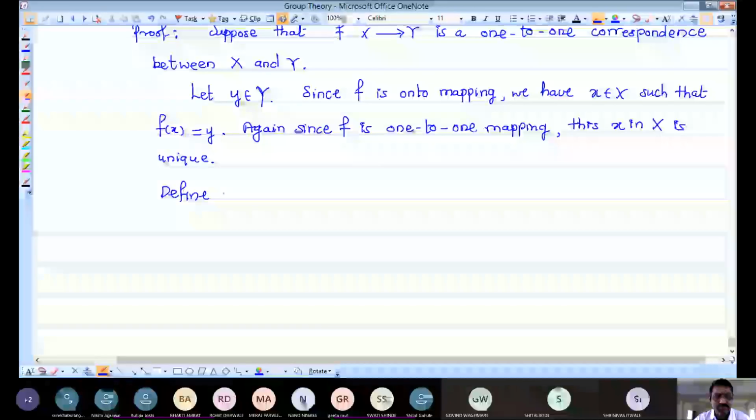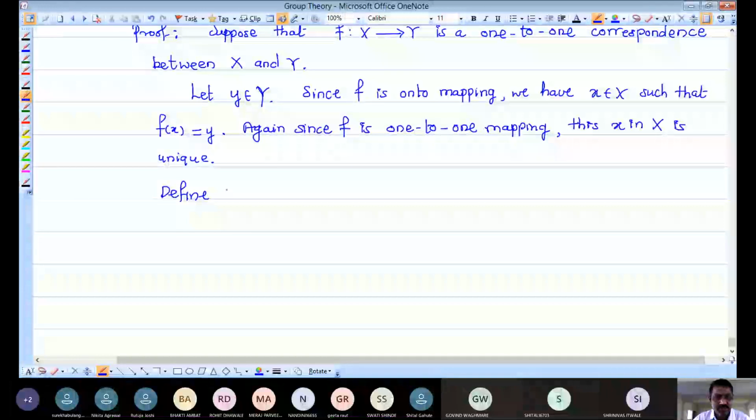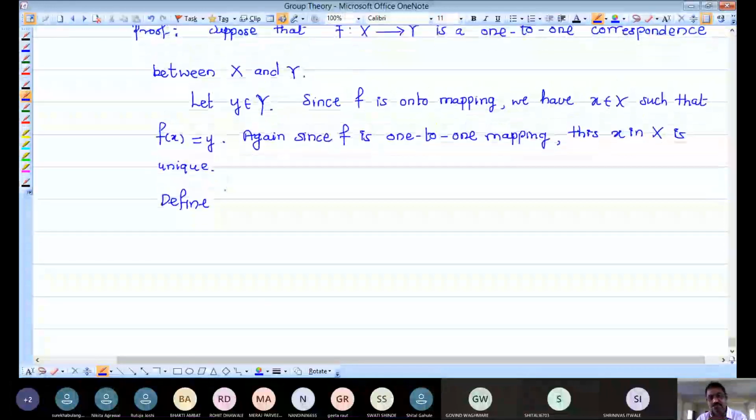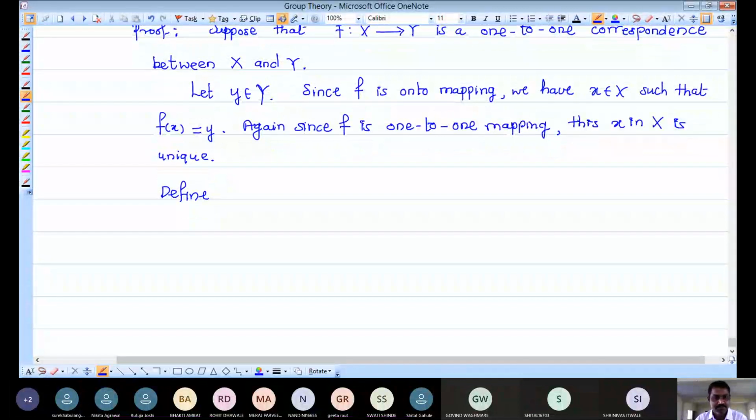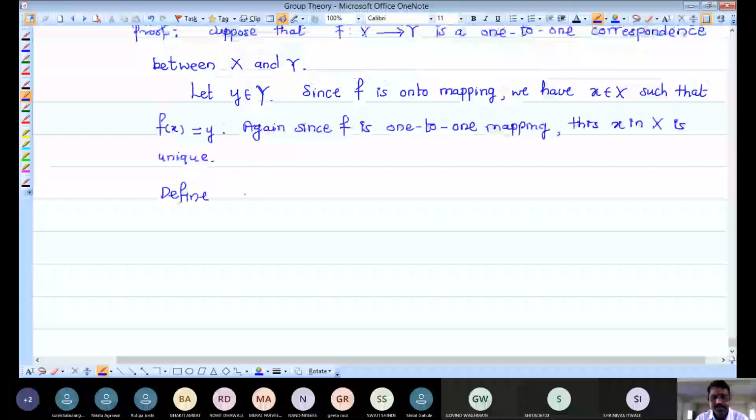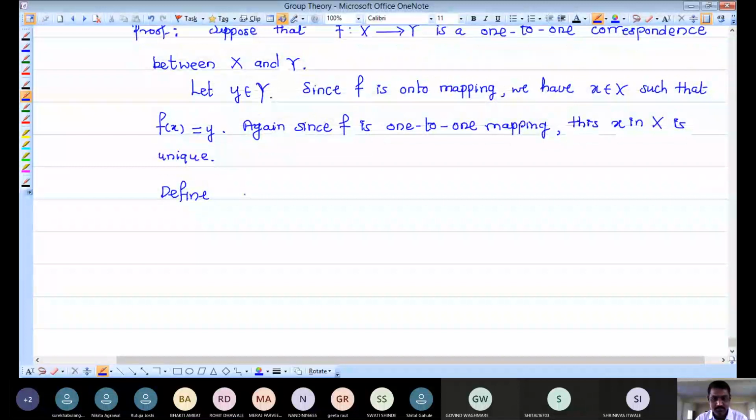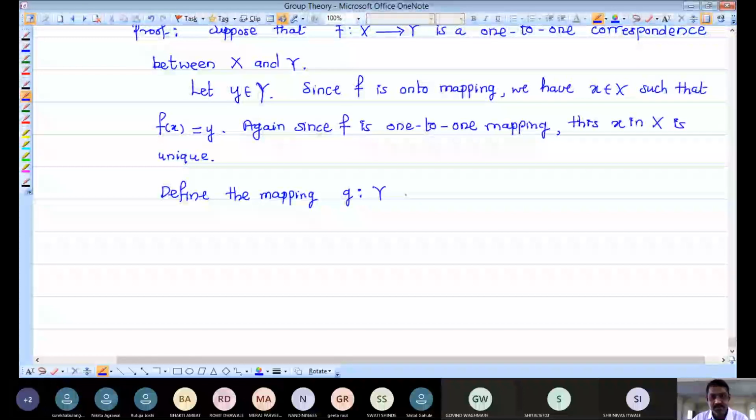Define the mapping G from Y to X. Y and X are the given sets.